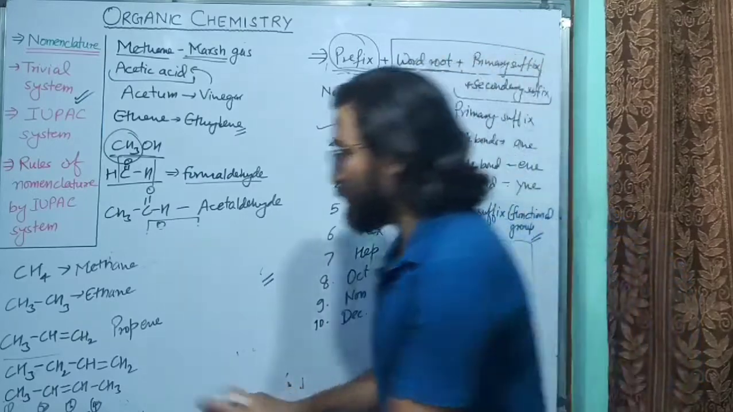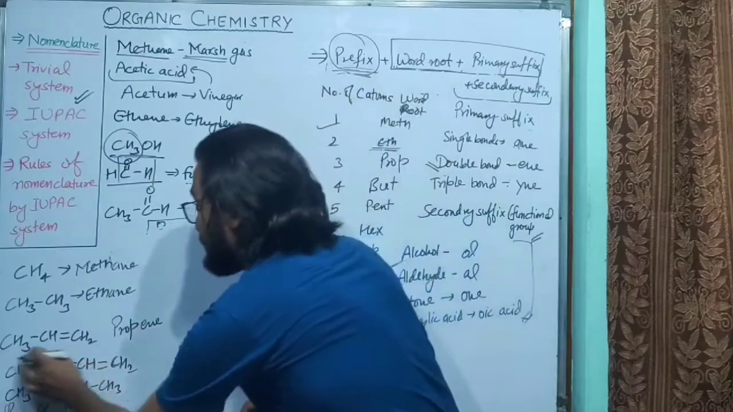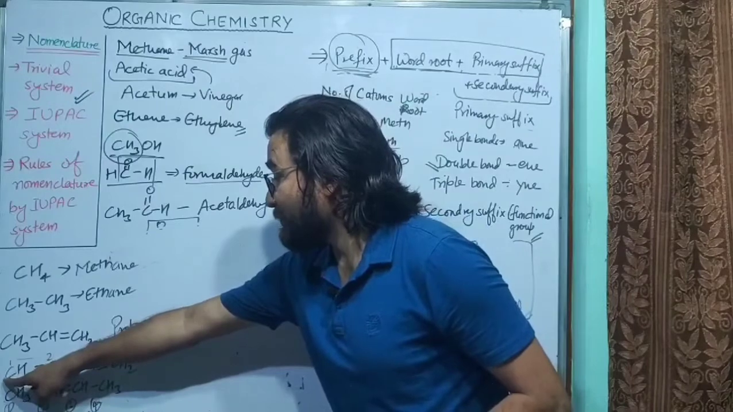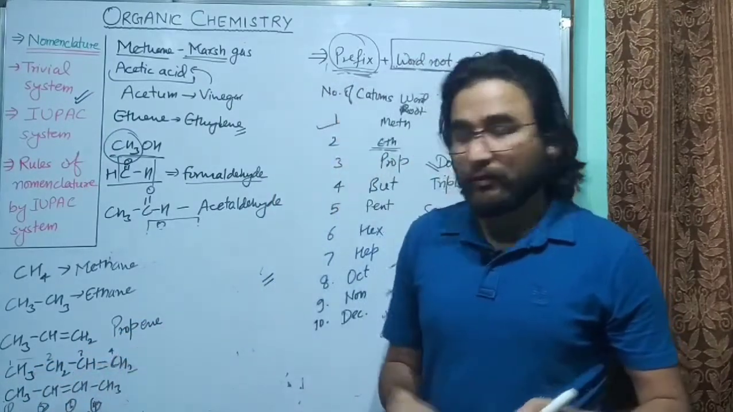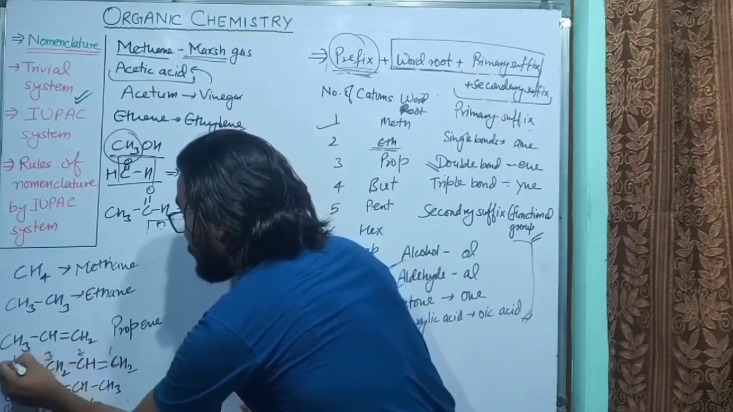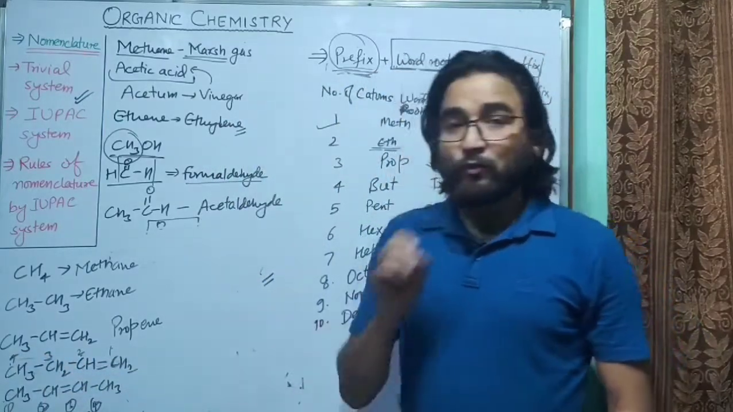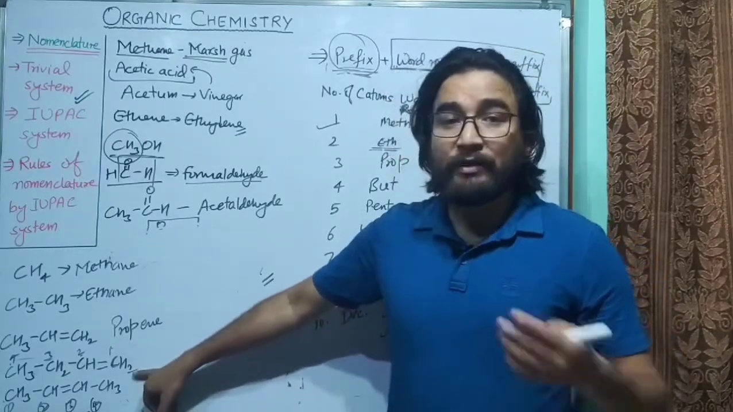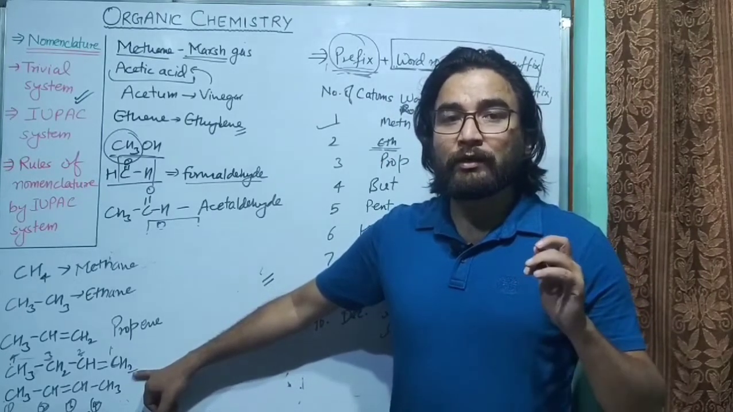So you have to count. You can count from either end, 1, 2, 3, 4. So you can count like this, 1, 2, 3, 4. Now you can see if you count from this side, 1, 2, 3, the third carbon atom is forming the double bond. But if you count from this side, that is 1, 2, 3, 4, the first carbon atom is forming the double bond with the second carbon atom. So we have to count from the side from which there is a lower number. The number of the carbon atom which is forming the double bond should be lower.